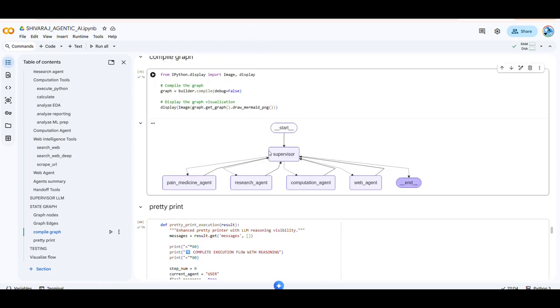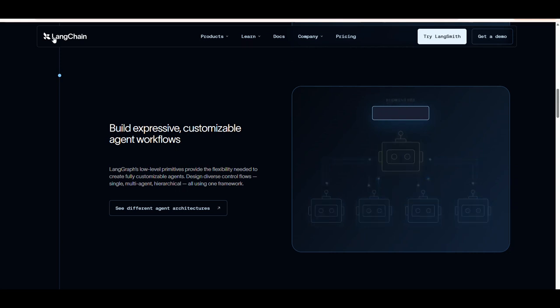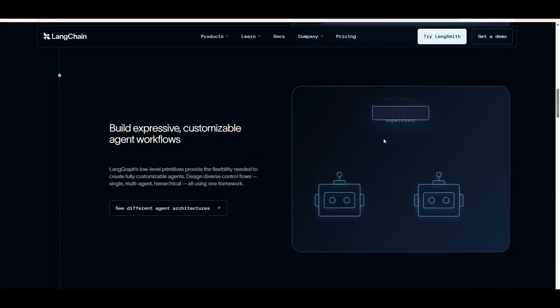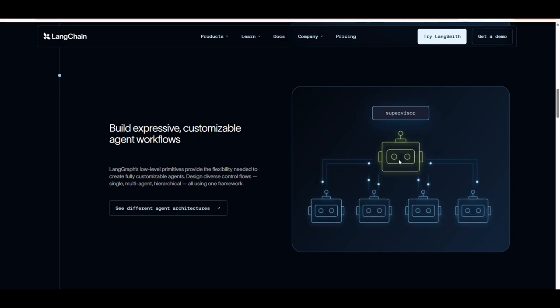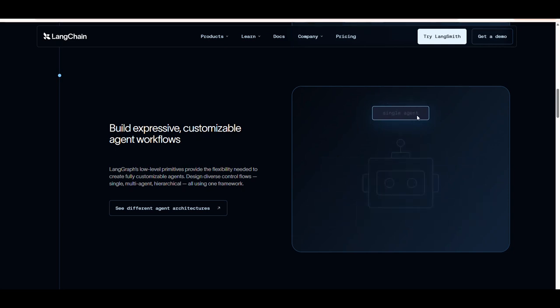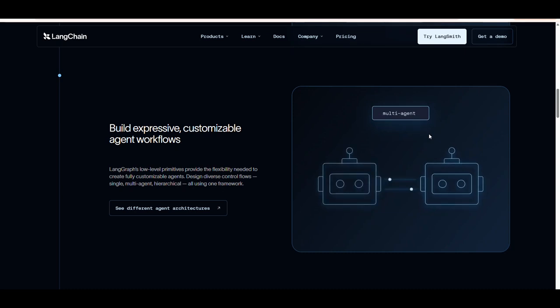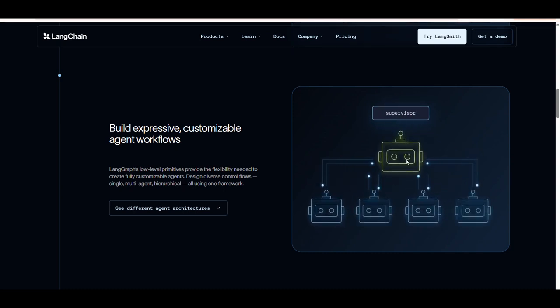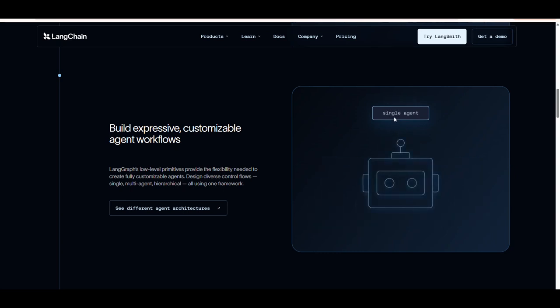Now you have seen this particular stateful architecture. LangChain doesn't support this stateful architecture. That's why they have built a different product called LangGraph. You can see here in LangGraph, they have defined how these multi-agent setups should be done. One of them I have already explained, the supervisor, and how it talks to particular agents, gets the responses and gets the output.